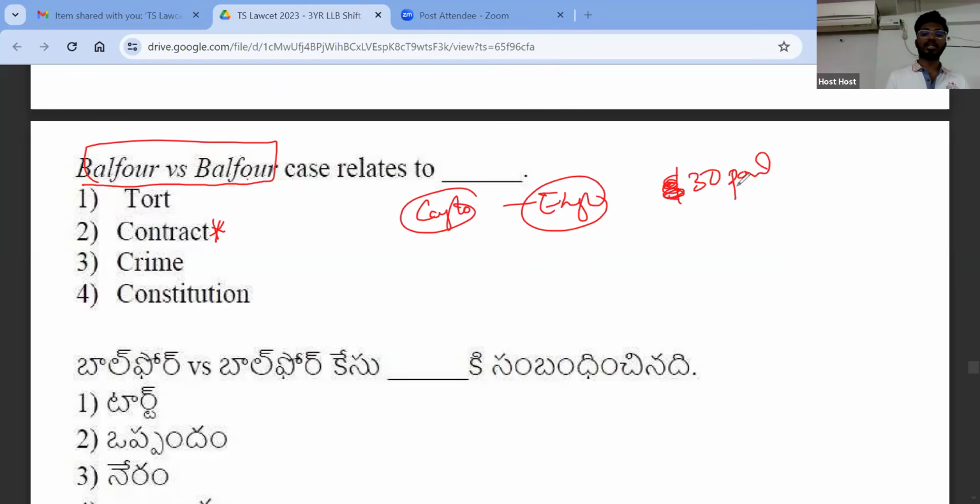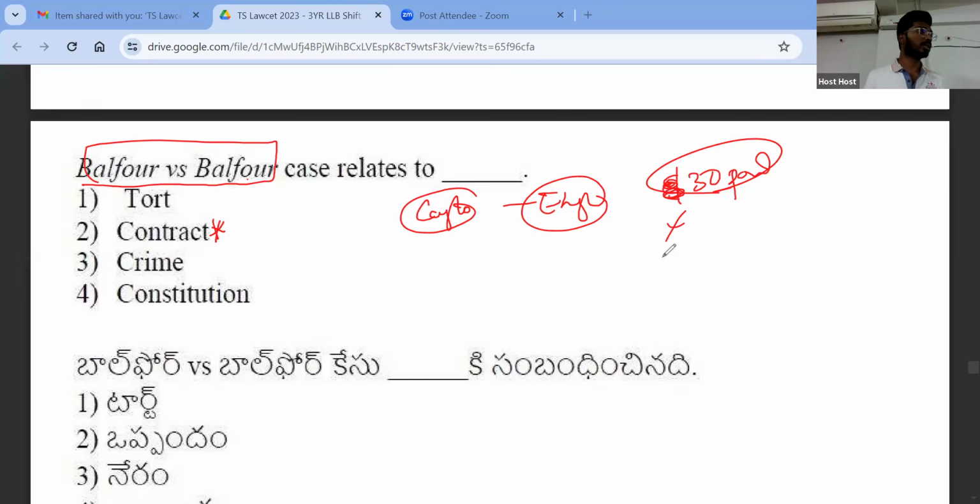30 pounds per month, I will give you as maintenance. So every month, husband is sending 30 pounds to wife. Suddenly he stopped sending. Now, when he stopped sending this thing, wife filed a case and she told that we entered into a contract that husband will pay me 30 pounds till I come back or something like that.